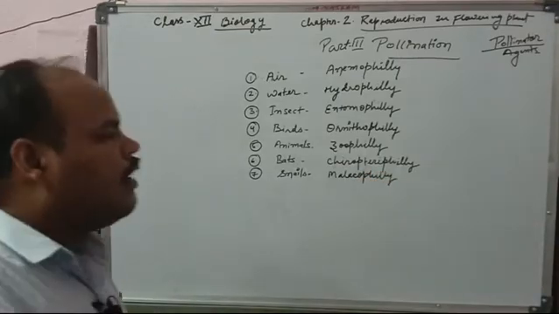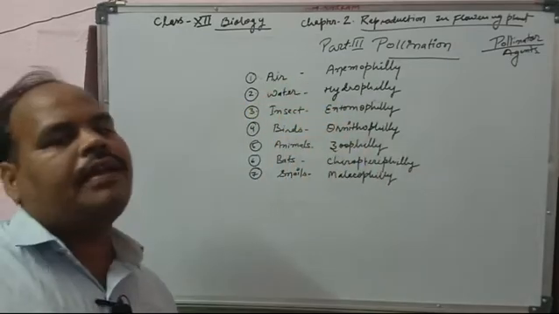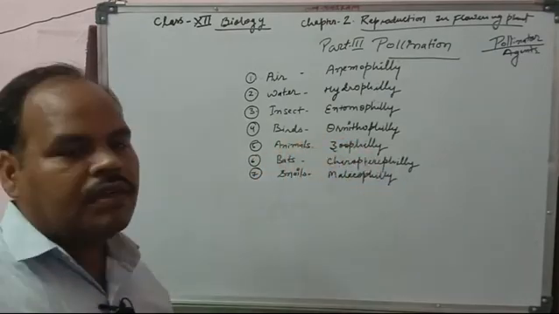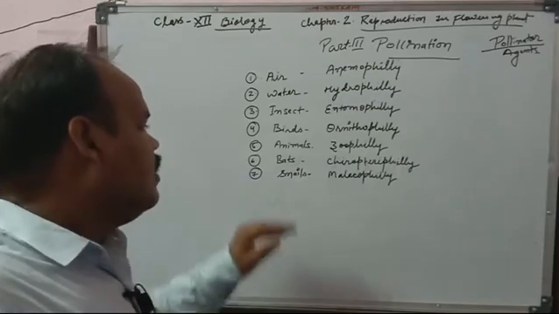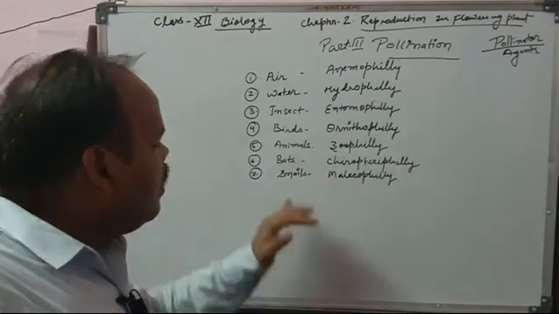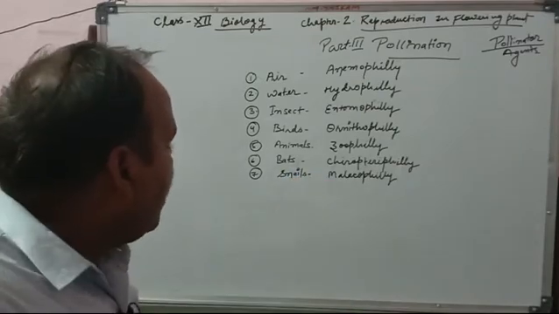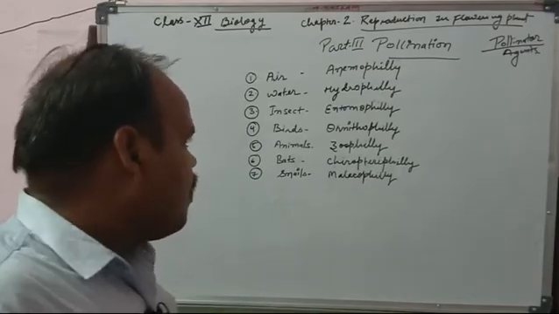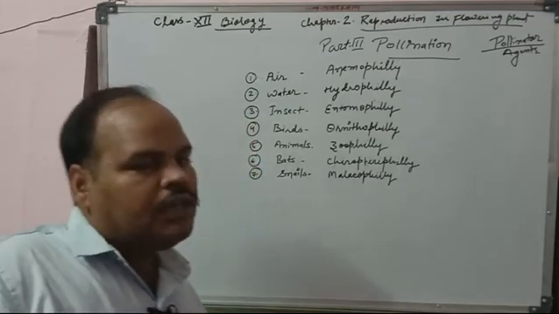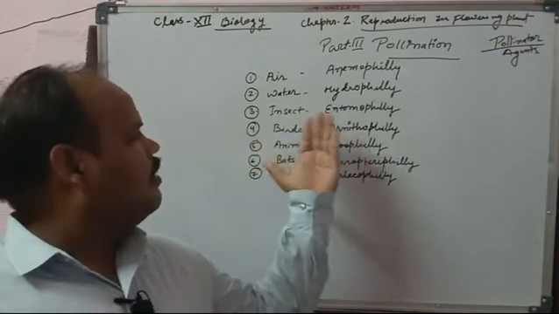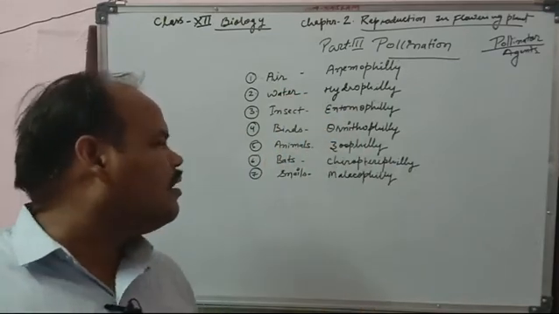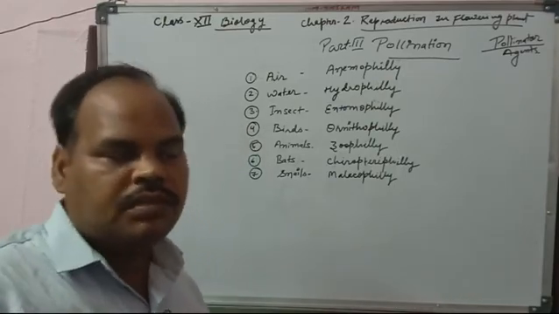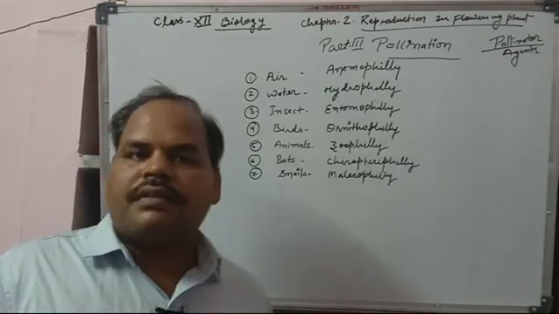So if pollination is performed by air, that is anemophily; water, hydrophily; insects, entomophily; birds, ornithophily; animals, zoophily; bats, chiropterophily; and snails, malacophily. So those are the pollinator agents that perform the pollination function by air, water, insects, birds, animals, bats and snails.